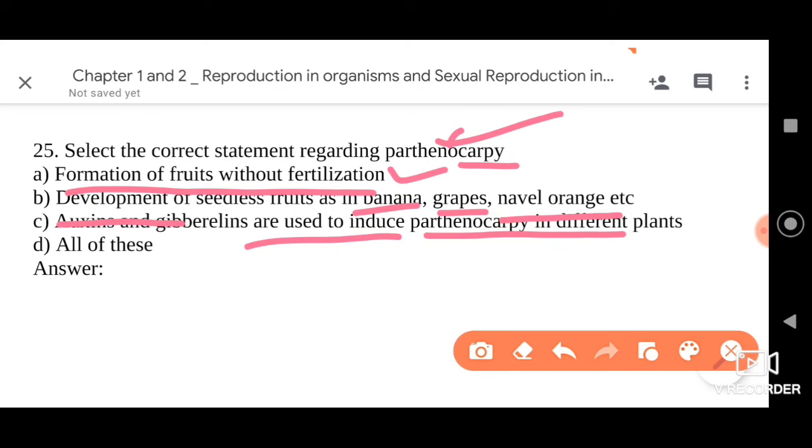So all three given statements are correct. So you have to go for option 4, that is all of these.